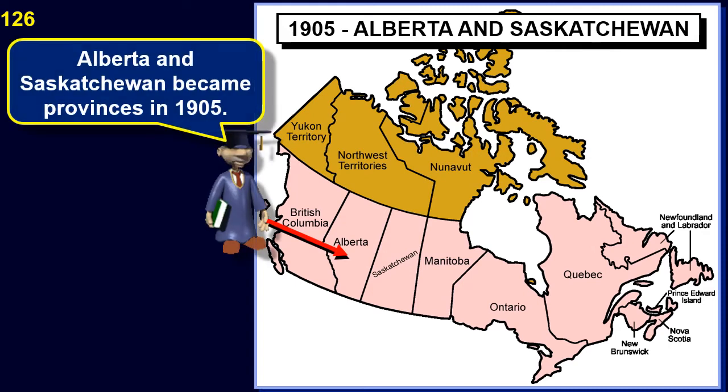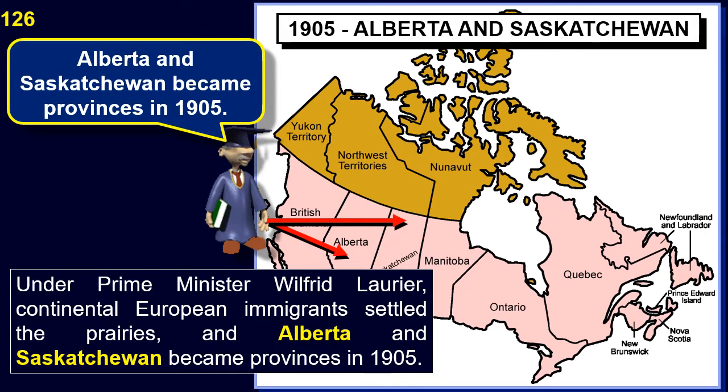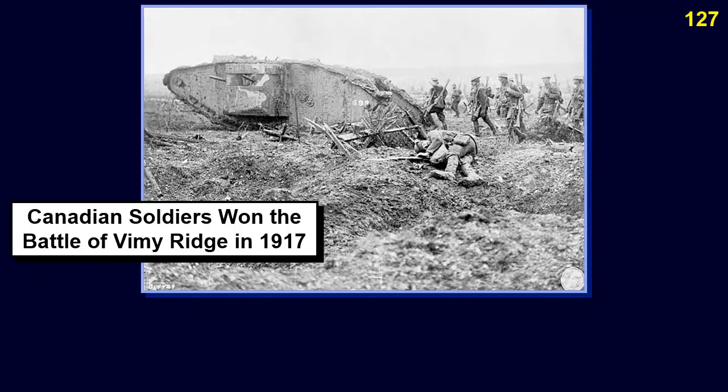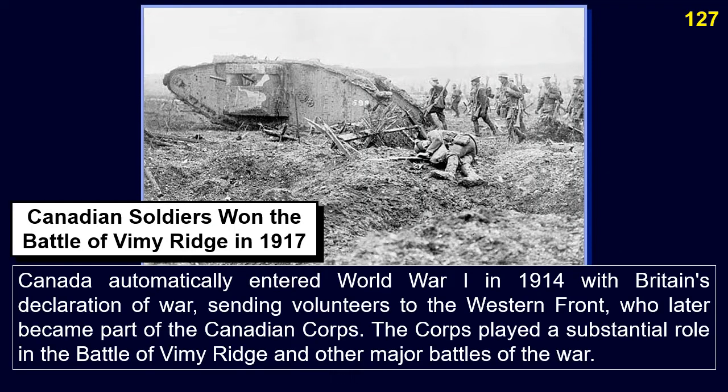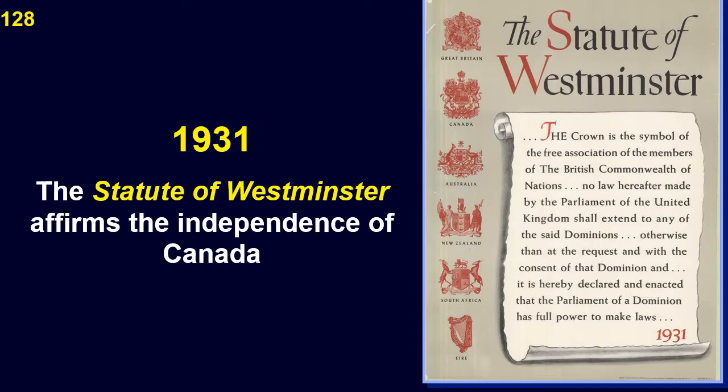Under Prime Minister Wilfrid Laurier, continental European immigrants settled the prairies, and Alberta and Saskatchewan became provinces in 1905. Canada automatically entered World War I in 1914 with Britain's declaration of war, sending volunteers to the Western Front, who later became part of the Canadian Corps. The Corps played a substantial role in the Battle of Vimy Ridge and other major battles of the war.